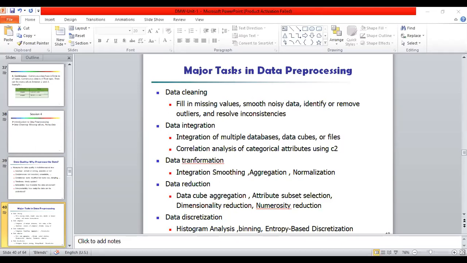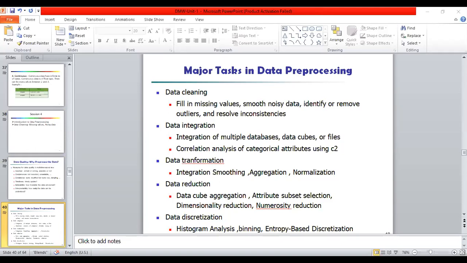So how can the data be pre-processed in order to improve the quality of the data and consequently of the mining results? How can the data be pre-processed so as to improve the efficiency and ease of the mining process, right?